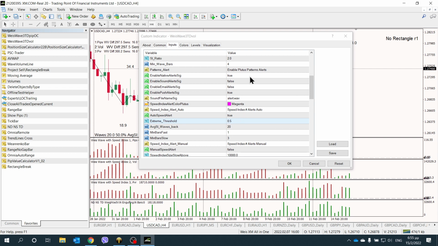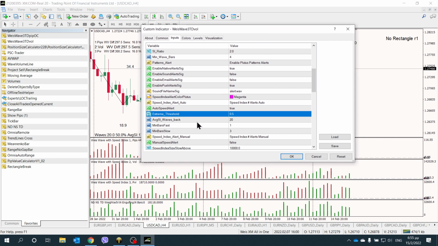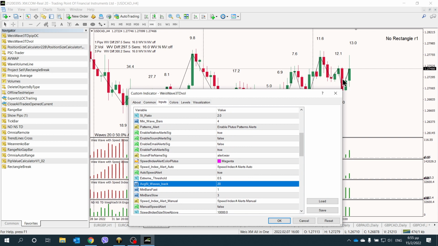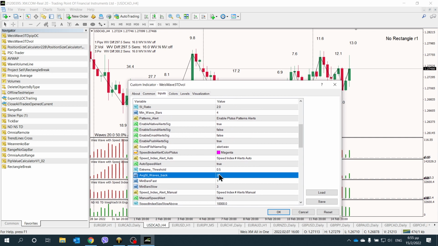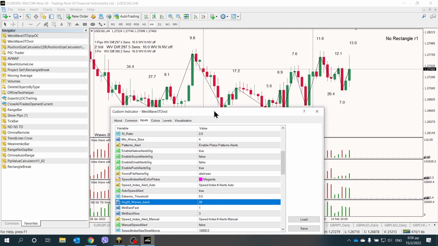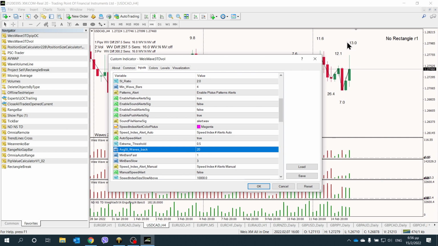Okay, so how is the average calculated? The average is calculated by this number here, average SI waves back, which means we're going back 20 waves to calculate the average. Of course, you can play around with this, you can make it 30, depending on your time frame. In this case, I'm going back 20 speed index numbers and calculating the average. Of course, the forming one is not in the calculations.